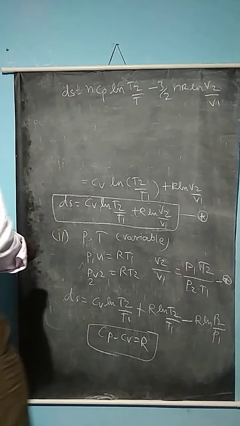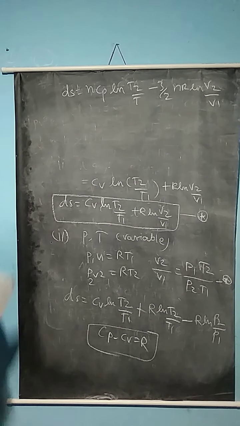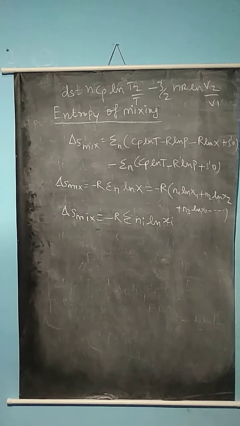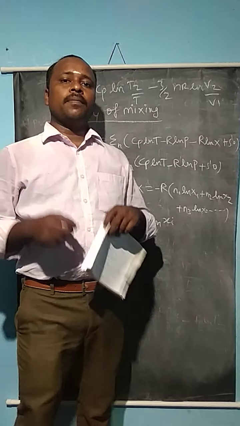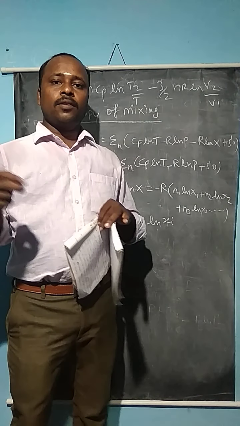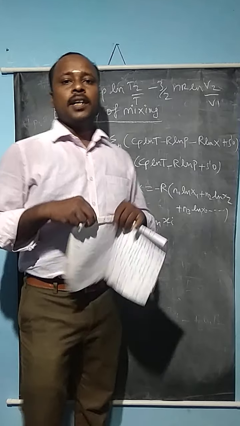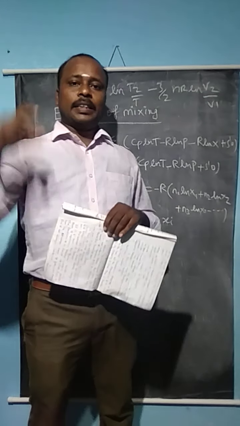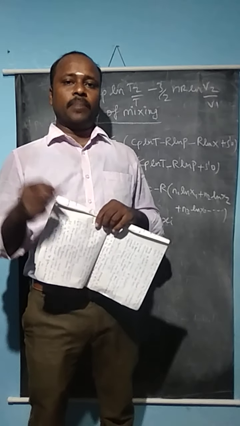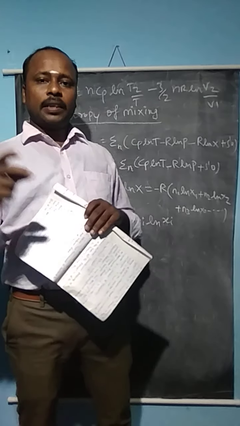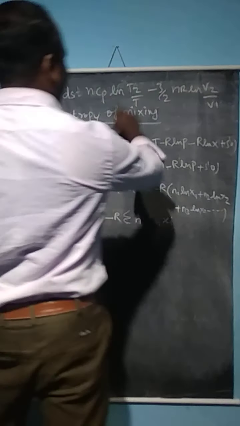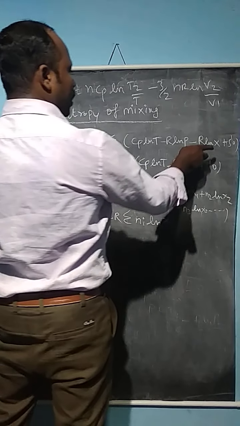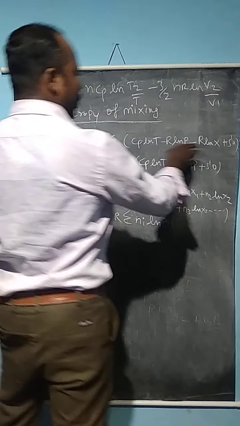So now let's see the entropy of mixing. What is the meaning of entropy of mixing? It is the difference between the entropy of the mixture of gases and the entropy of the separate gases at a particular pressure. That means the mixture of gases as well as the separate gases.